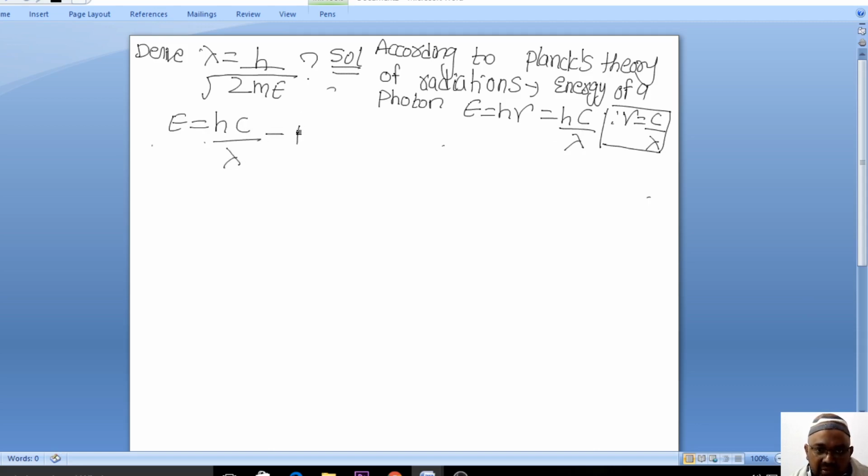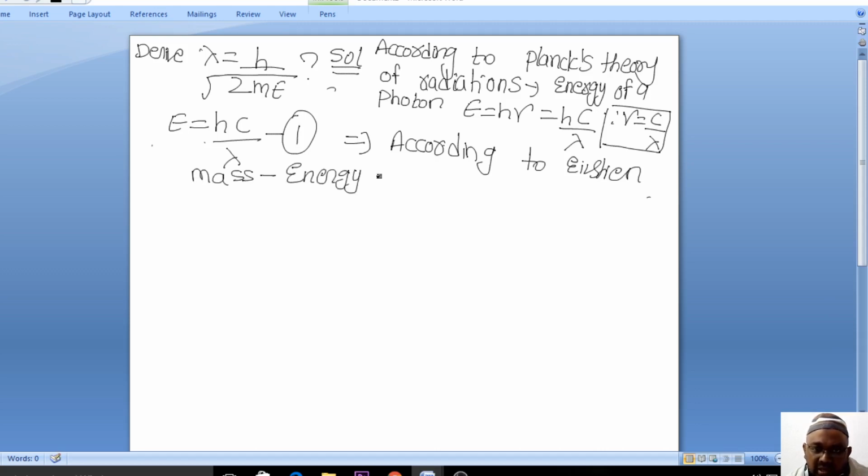This is the equation number one, okay, everybody. Now this is according to Planck's. Now according to Einstein, the Einstein mass energy relation.